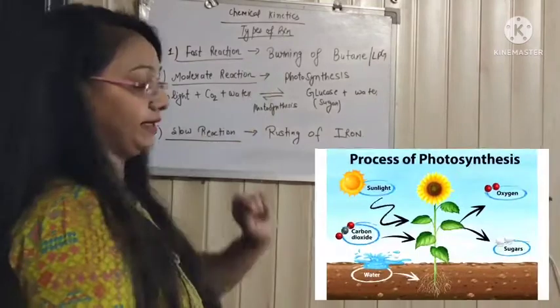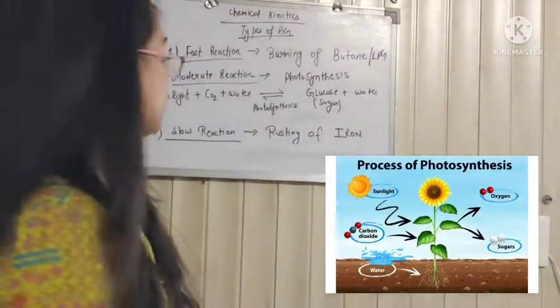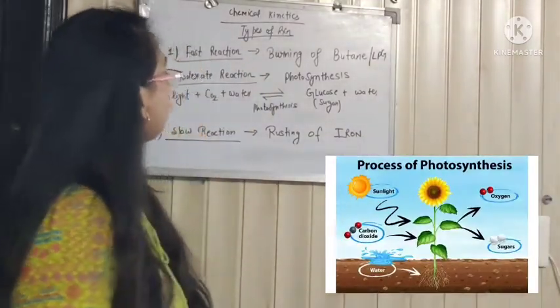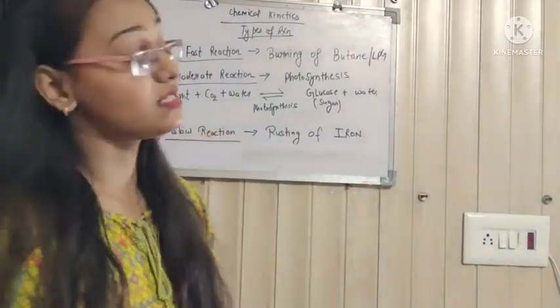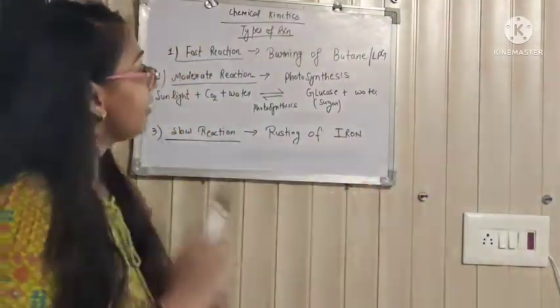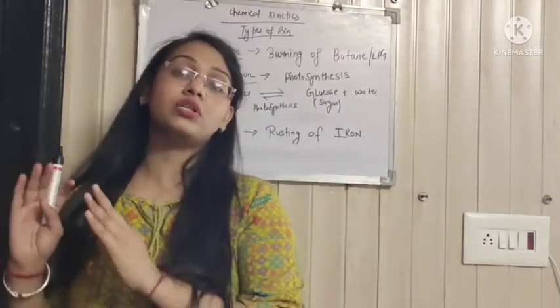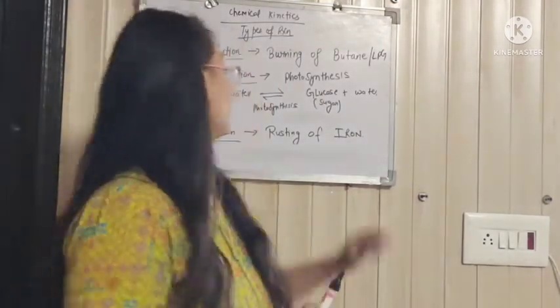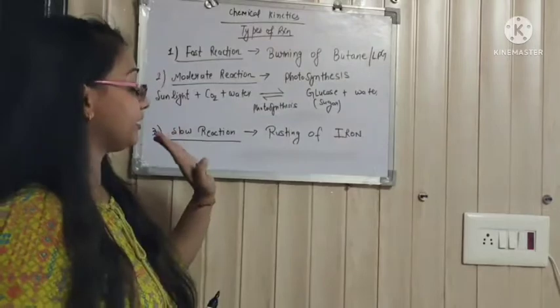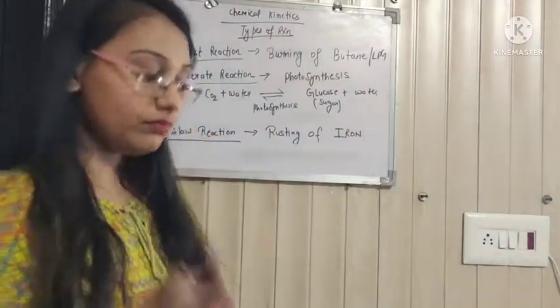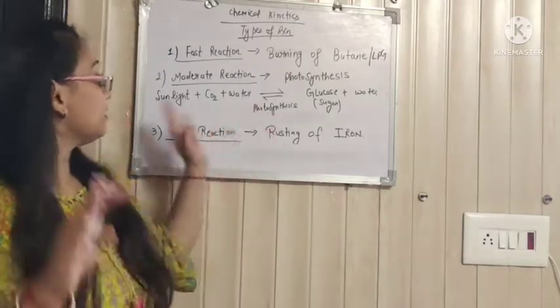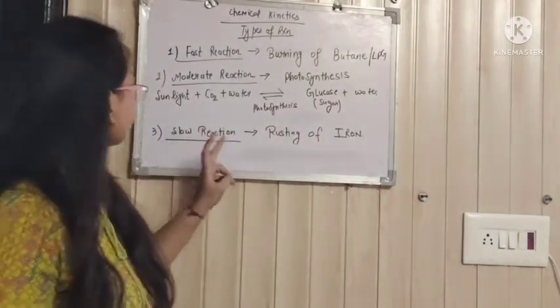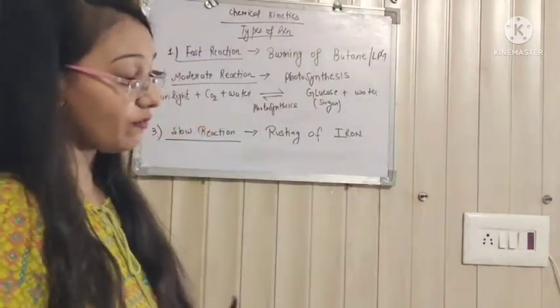Now, moderate reaction: photosynthesis. Why? Because the time required to complete this reaction is neither very long nor very short, apart from conditions like sunlight and atmospheric conditions. That's why this reaction is a moderate reaction. Slow reaction: rusting of iron.